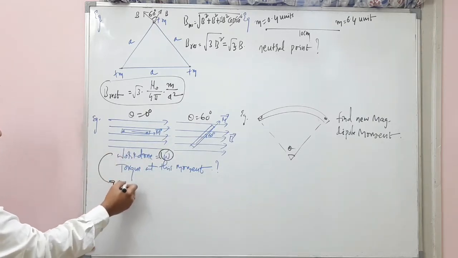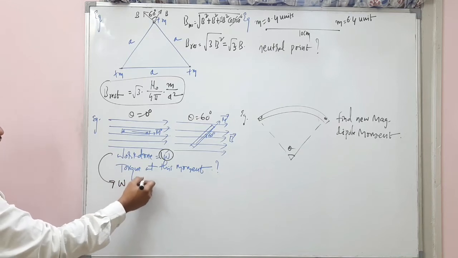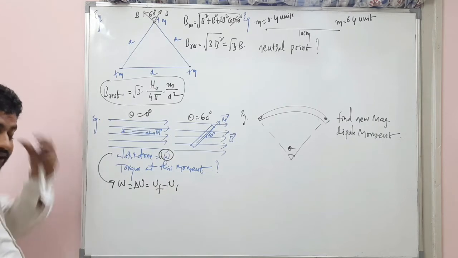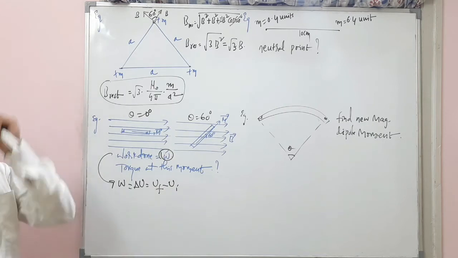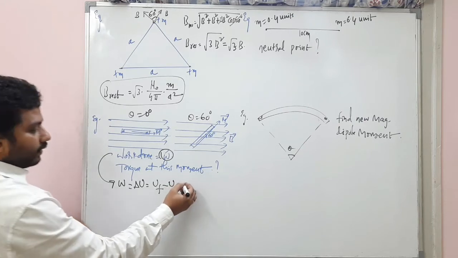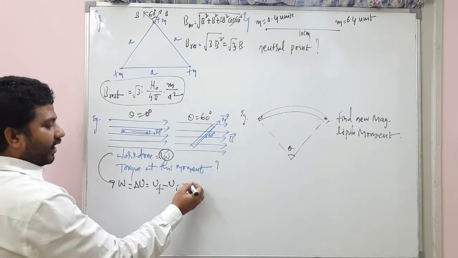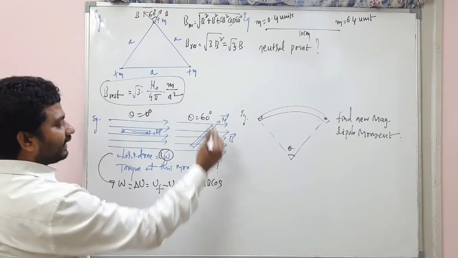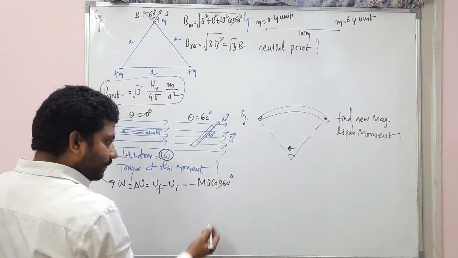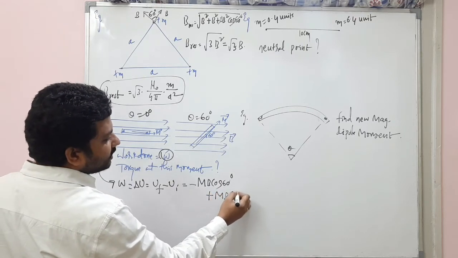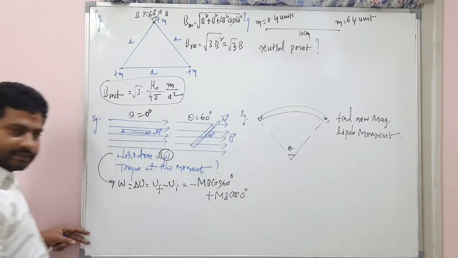So work done is equal to change in potential energy, that is final potential energy minus initial potential energy. I hope you remember this. Now, once again, UF is minus MB cos of the final angle 60 degrees, minus of minus plus MB into the initial angle 0 degrees.